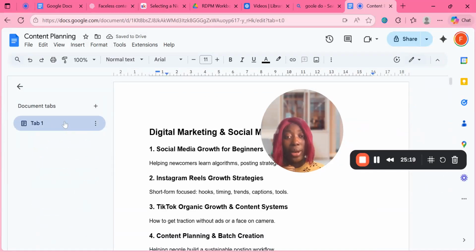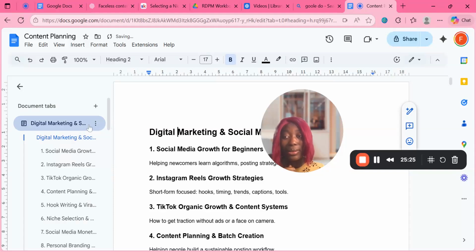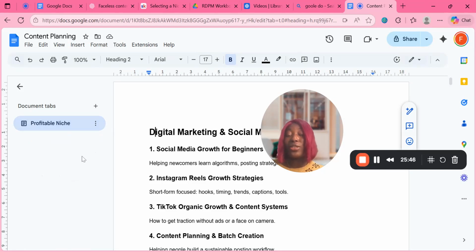Now, can you see where it says tab one? You double click on it, and it's going to give you your title. So what I'm going to do here is rename it and type profitable niche. That's what I'm going to do, and that's it. I know you've been wondering what we're going to use this for. Don't worry. In the next video, you are going to find out, and then you're going to become more curious.